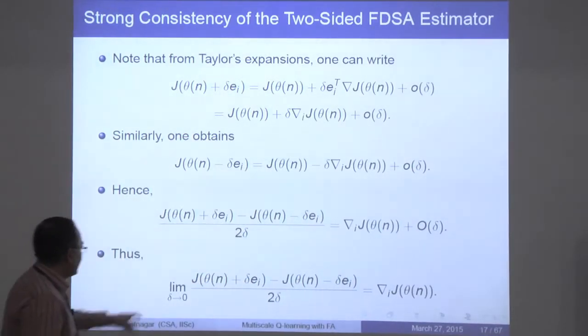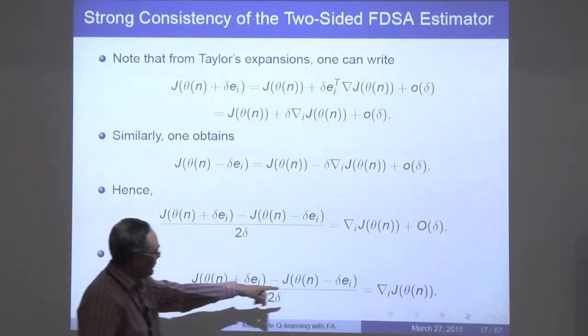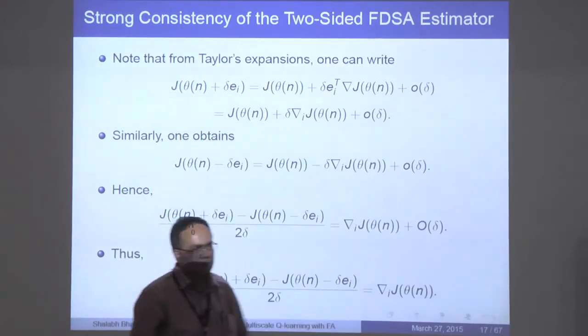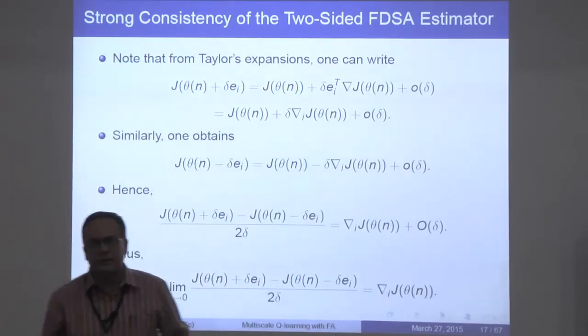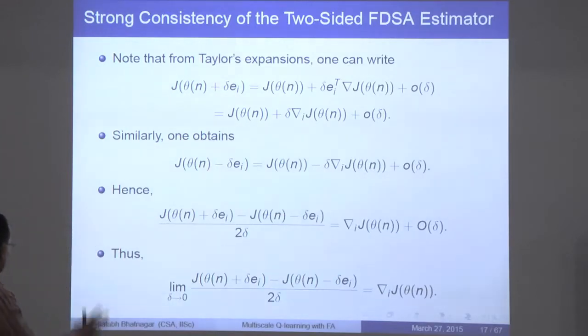Alright, so in the limit as delta goes to 0, this quantity is going to yield you the exact ith partial, evaluated at theta n. And that is why it works.